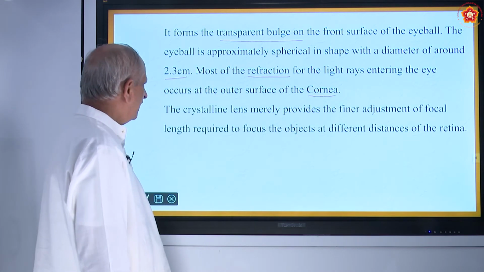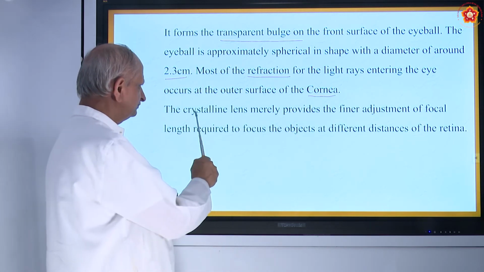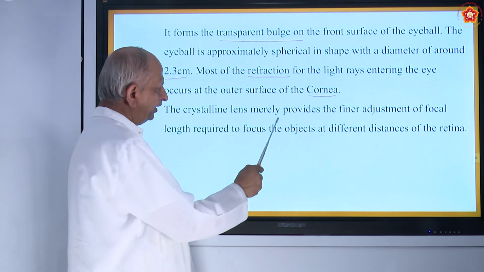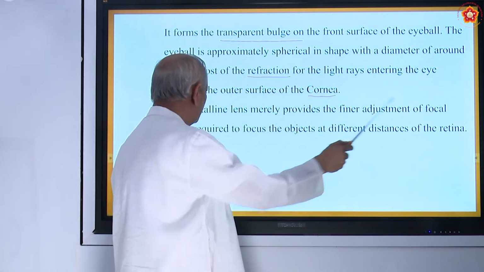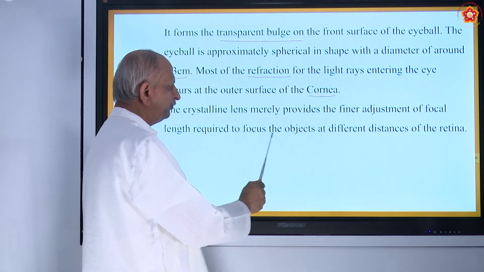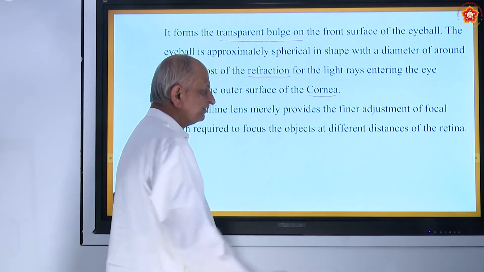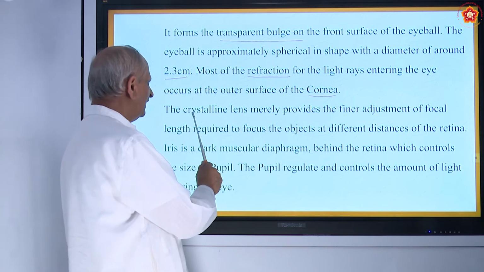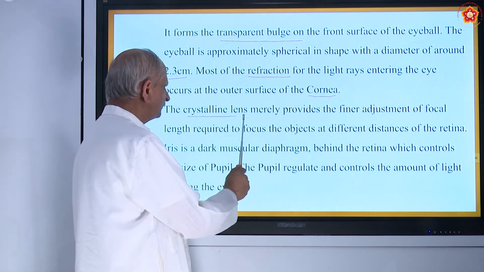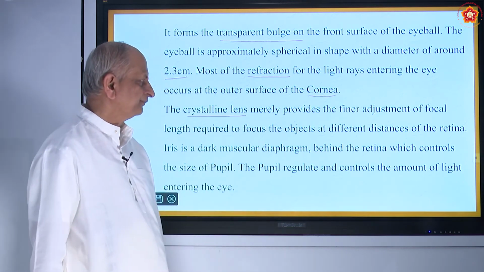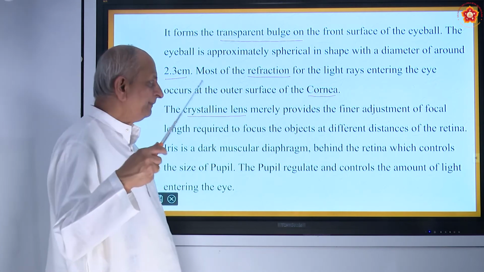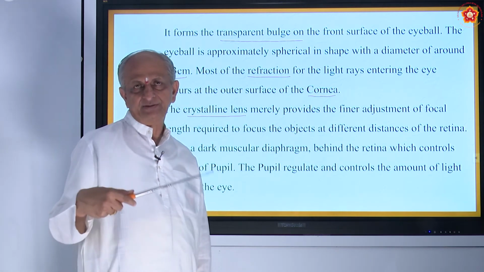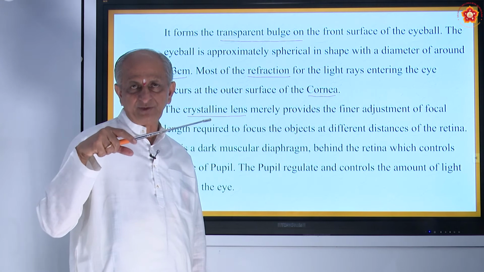Okay, and then there will be a crystalline lens, which provides the finer adjustment of focal length required to focus objects at different distances on the retina. So the crystalline lens can be adjusted, means it can be made bigger, it can be made smaller.